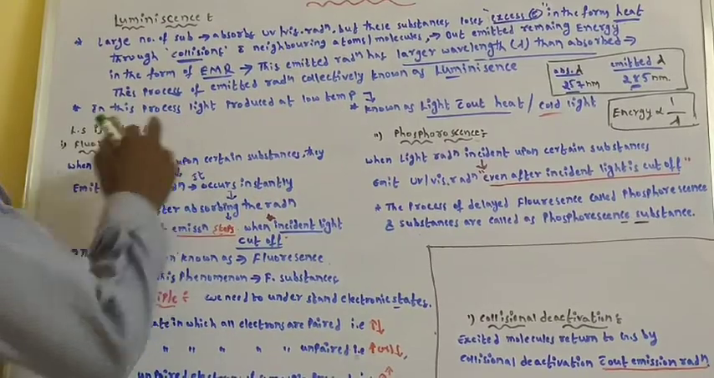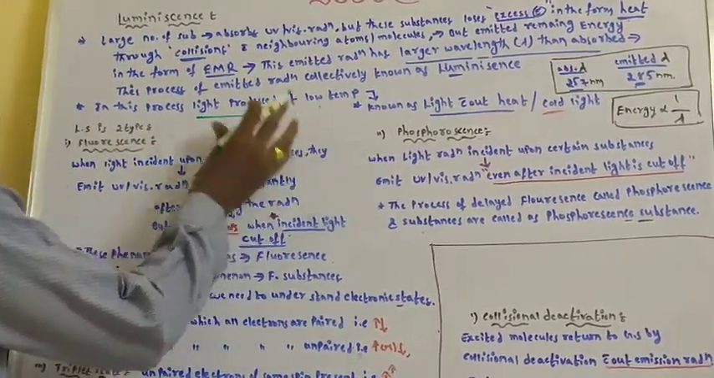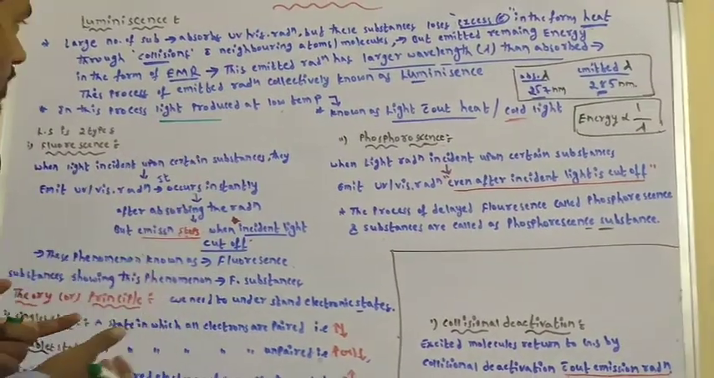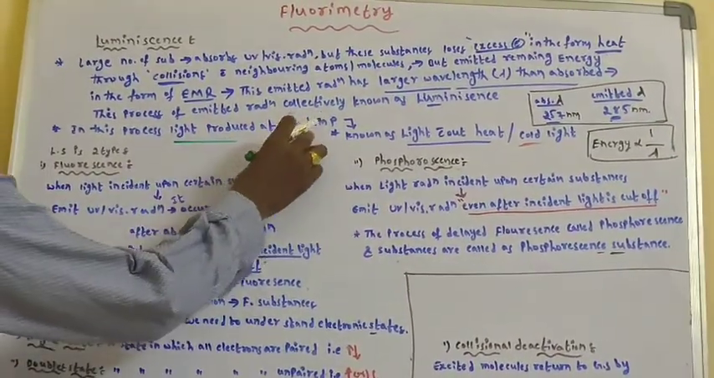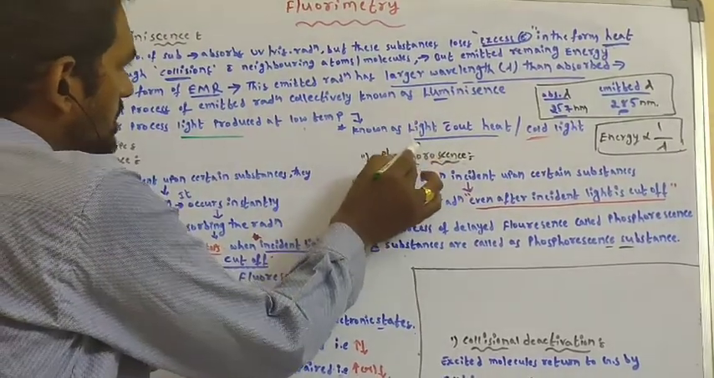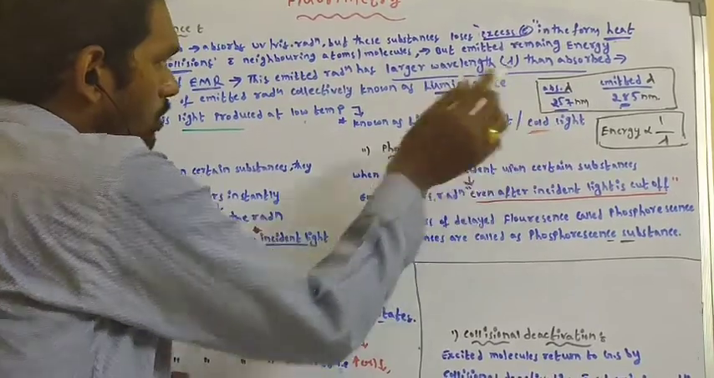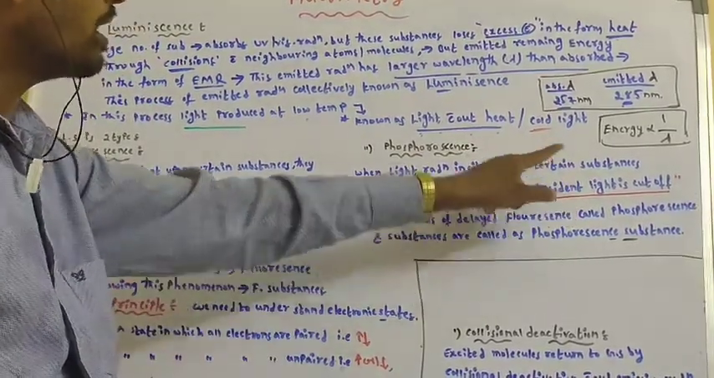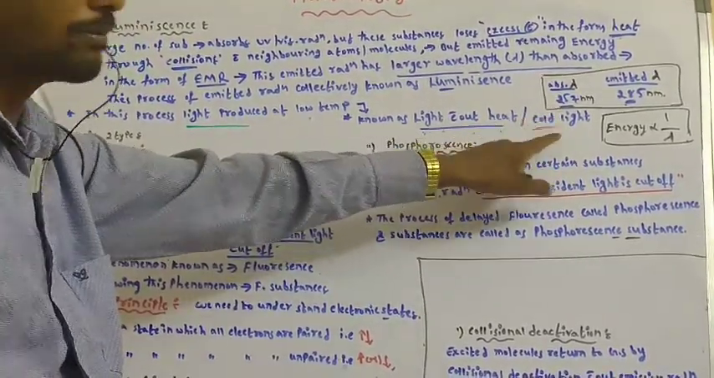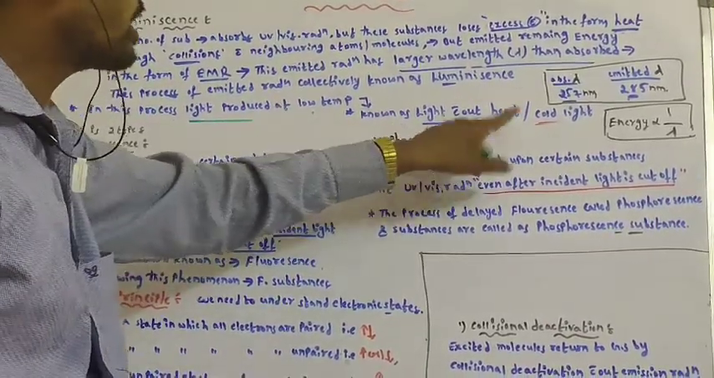In this process, light is produced at low temperature. Here, the emission of light takes place at low temperature only. That's why luminescence is known as light without heat, or cold light. Why cold? Because cold means low temperature.